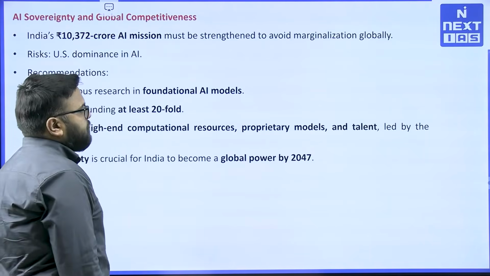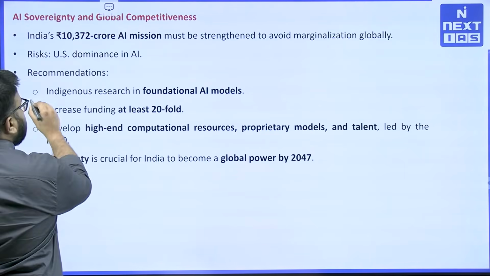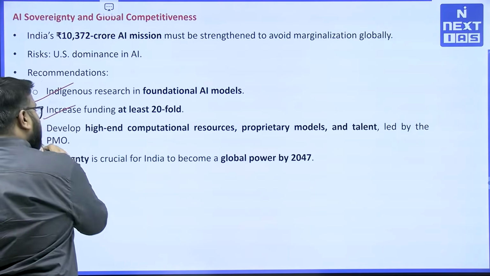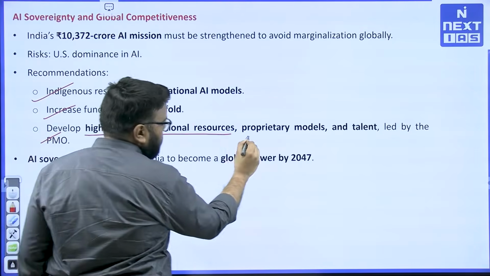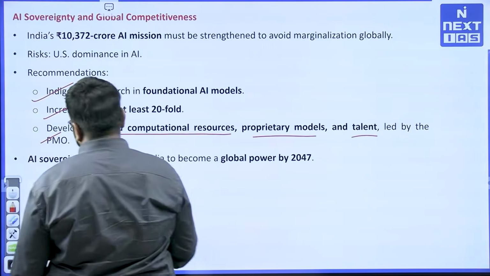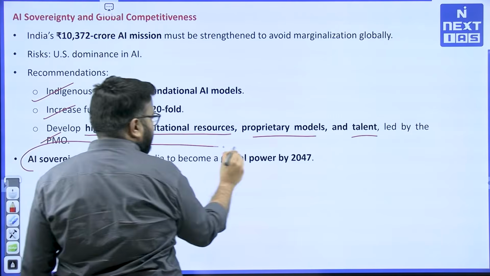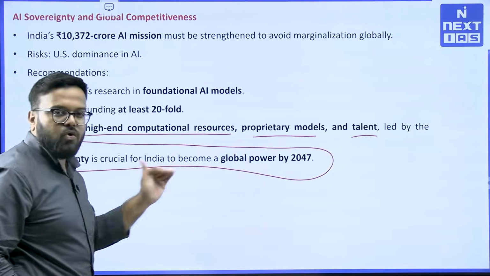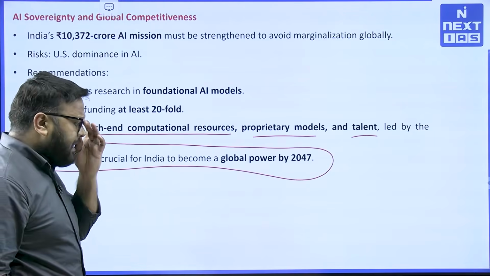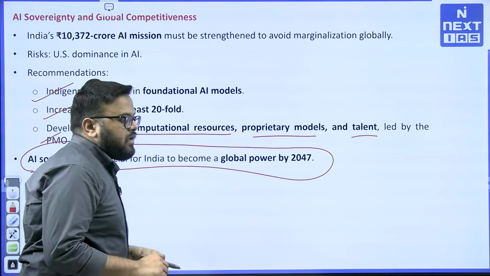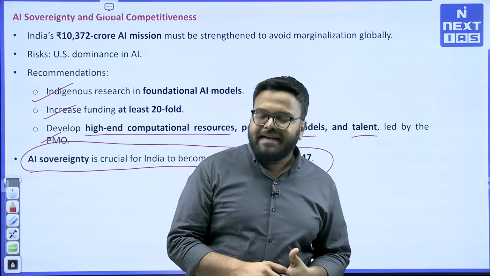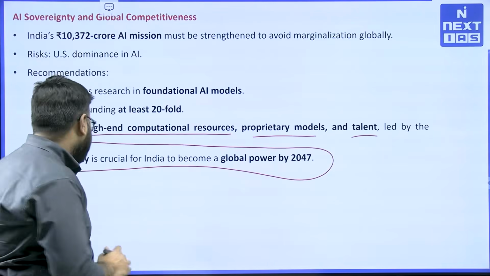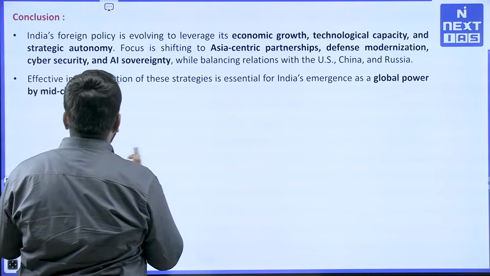So there are some recommendations given in the article. For example, an Indigenous Research Foundation for AI models, increase funding at least 20-fold, develop high-end computational resources, proprietary models and talent, led by the PMO. AI sovereignty is crucial for India to become a global power by 2047. So that's the core of the argument here: if India has to drive the overall Asian century that is upon us, India has to become an AI superpower by 2047 also. And we are going in that direction.